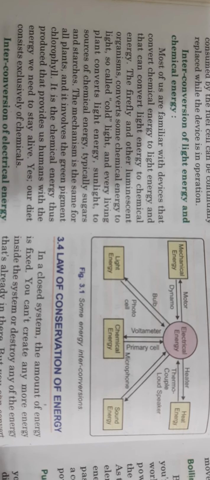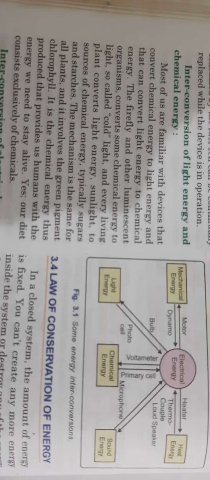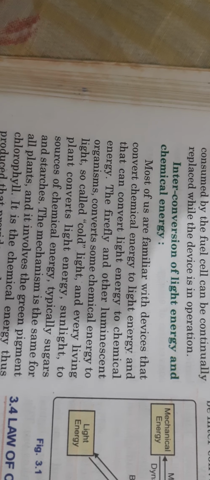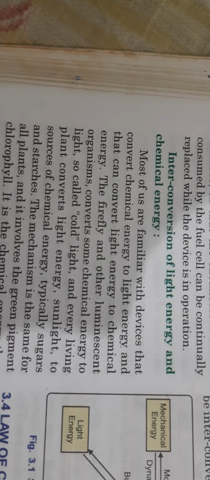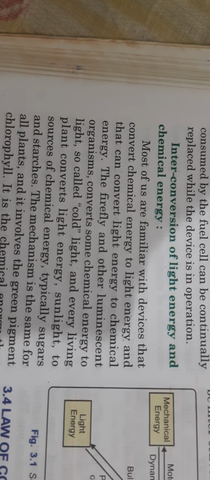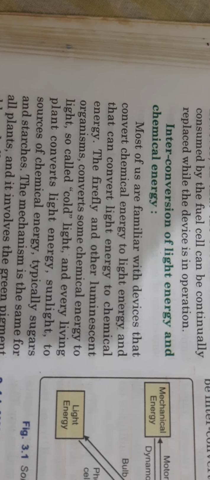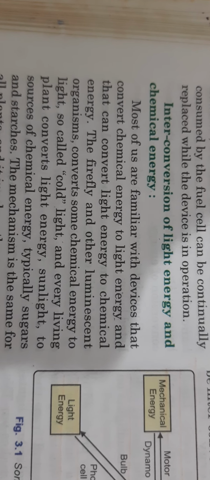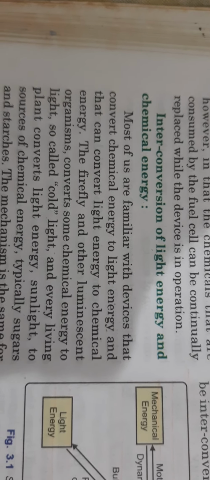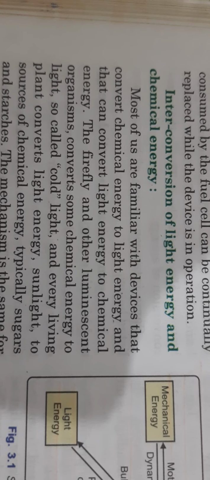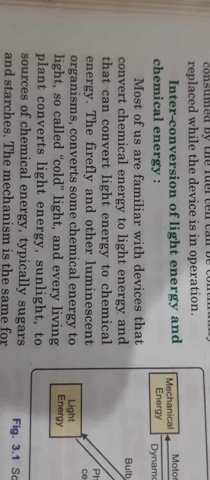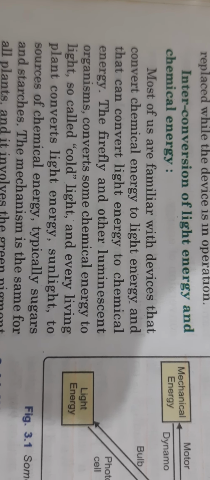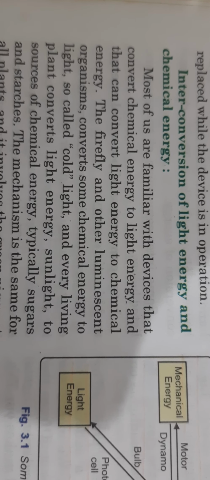Next is interconversion of light energy and chemical energy. The best example that can be given is photosynthesis occurring in plants. When light from the sun falls on the leaves, there is chemical reaction happening in the leaves, and in the process of photosynthesis, the light energy is used by the leaves to produce glucose, that is food for the plants. So glucose is a chemical, an organic chemical, okay, which is actually the food for the plant.